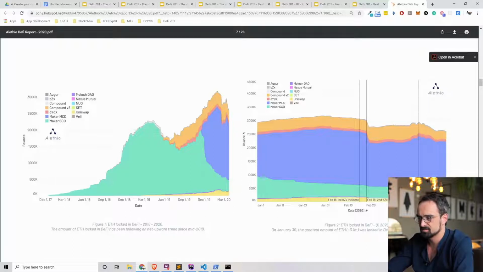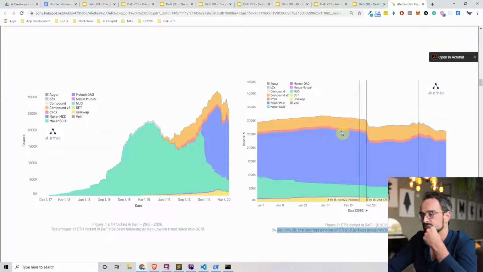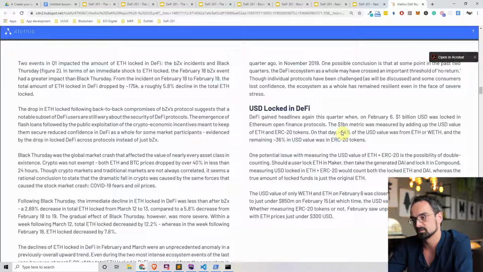And at Black Thursday, not that much happened, but you can see an up and down in the market, and there's a little bit of a downward trend, which is actually, as of today, picking up again. That's good to see. And we can see that on the 30th of January the greatest amount of Ether was locked: 3.1 million Ether locked in decentralized finance since the launch of Ethereum. So that's a really big milestone. And I'll make a prediction here: I think within probably 3 to 4 months, we will see another all-time high in locked-up ETH in decentralized finance.